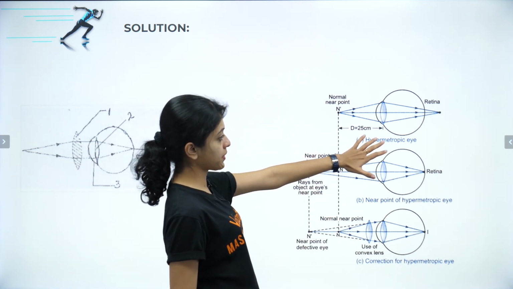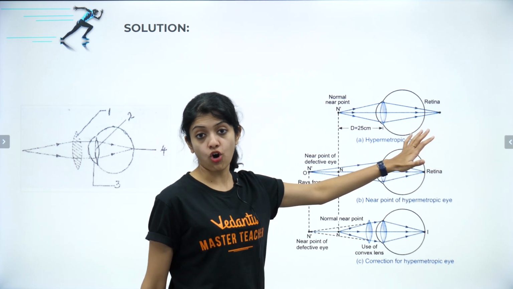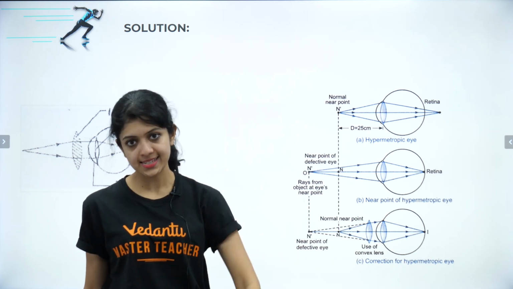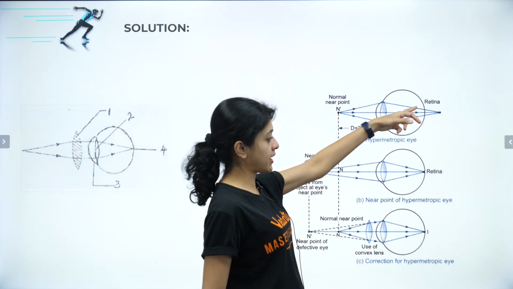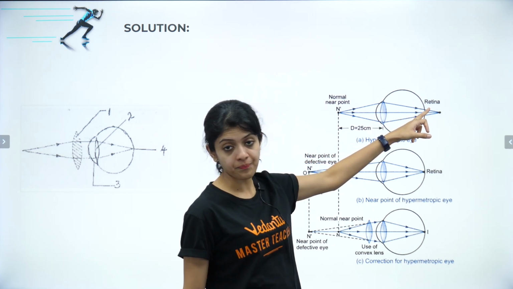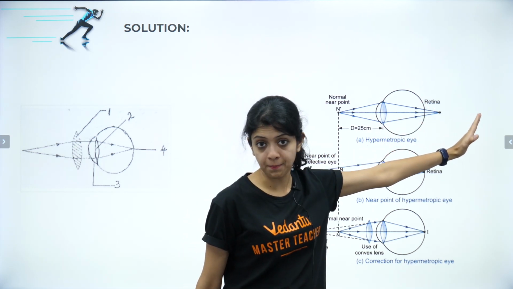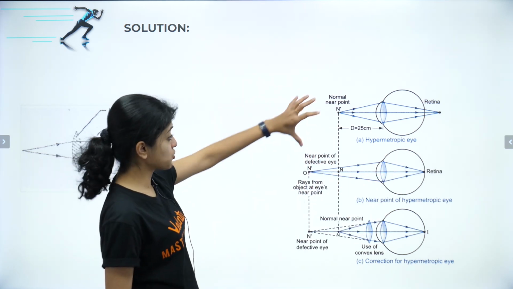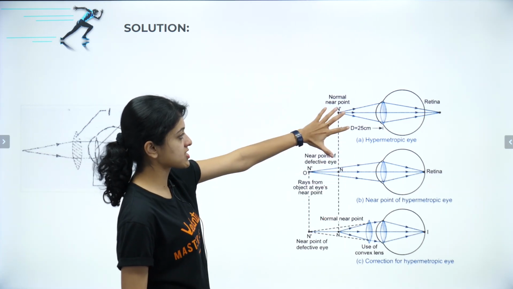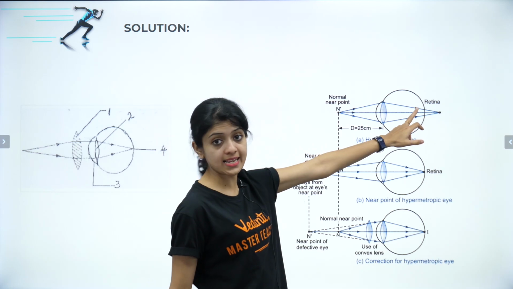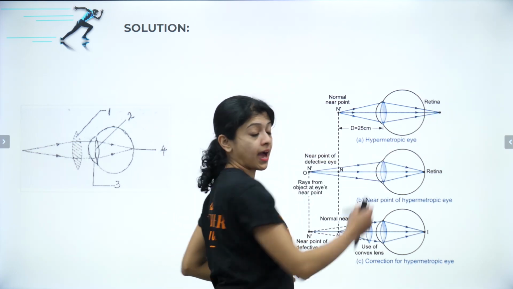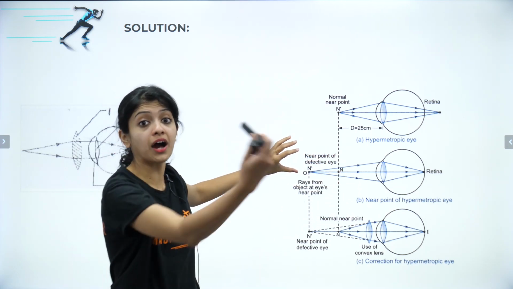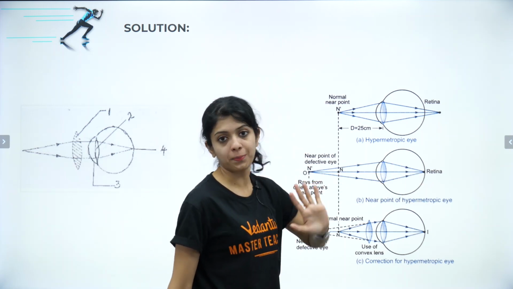This is what the hypermetropic eye looks like because it is simply called long-sightedness or far-sightedness, wherein the image, instead of being focused on the retina, gets formed behind it. And because of that, nearby objects cannot be seen very clearly. Yes, as you can see in A and B, here it's a nearer object which cannot be seen clearly because the image is formed behind the retina. Whereas in B, it's a farther image, okay, which can be properly focused.